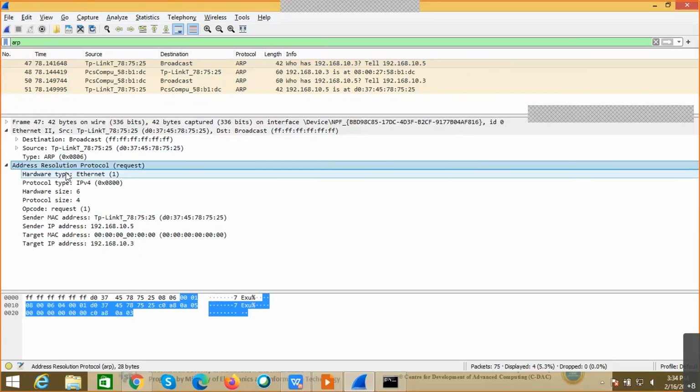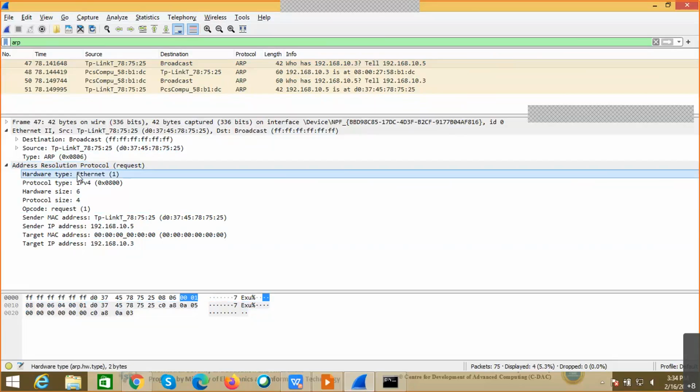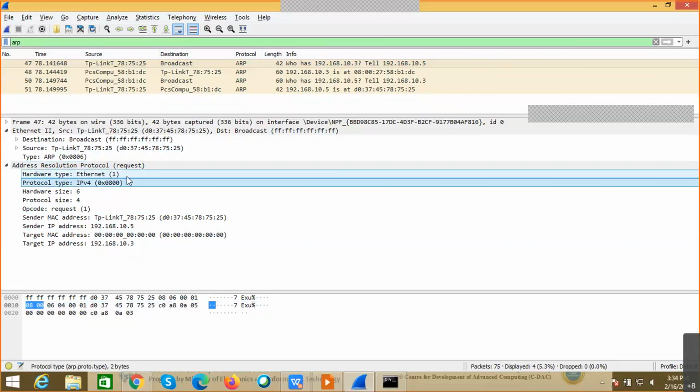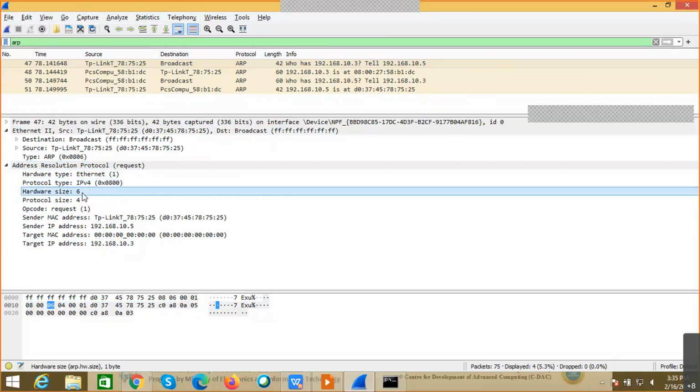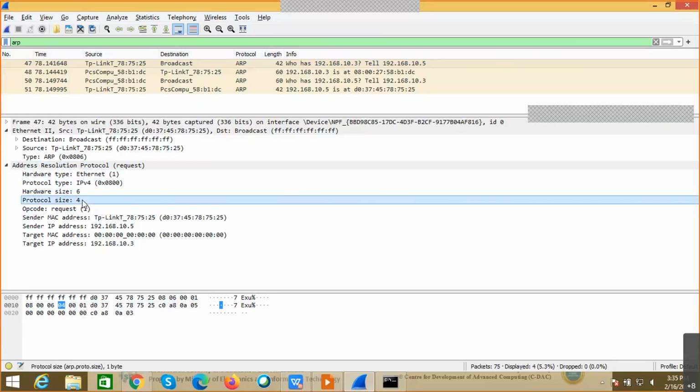Again, we have the header values for this ARP. What is the hardware type? It is Ethernet. The value is 0x0001. What is the protocol type? Because I'm also using the IP address to get the communication resolved to a MAC address, I'm using the 32-bit IP address mechanism. So hardware size is 6 into 8, 48-bit. Protocol size is 4 into 8, 32-bit.